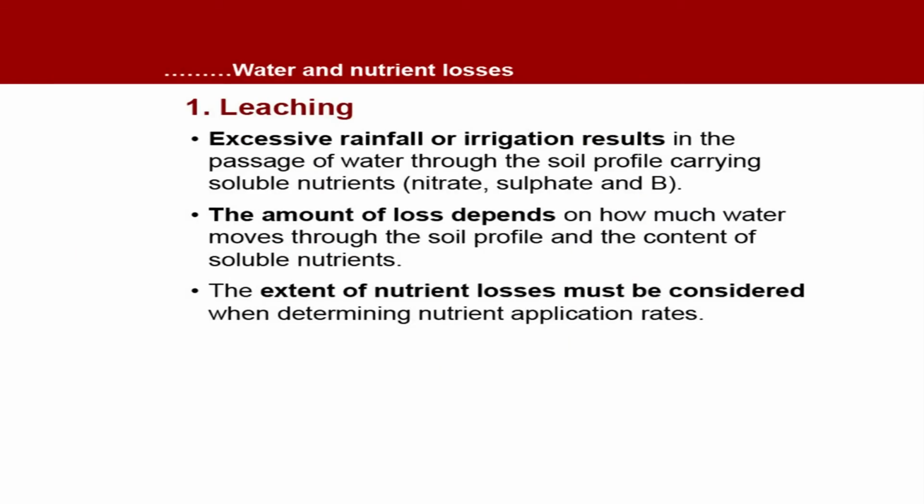Now, leaching. Excessive rainfall or irrigation results in the passage of water through the soil profile carrying soluble nutrients. Nitrate, sulfate or even borate can leach down. The amount of loss depends on how much water moves through the soil profile and the content of soluble nutrients. Higher the content, higher the water, higher is the loss. So, the extent of nutrient losses must be considered when determining the nutrient application rates.